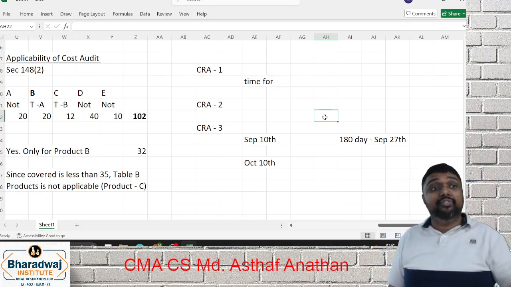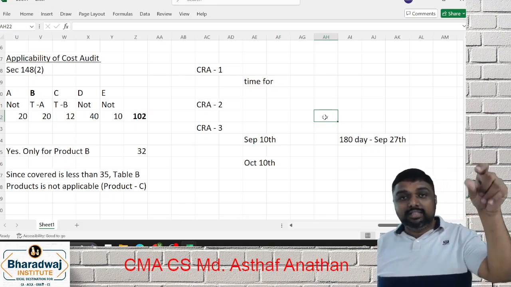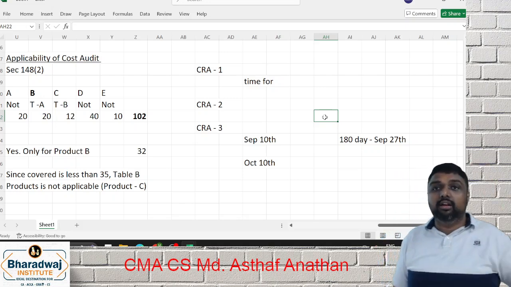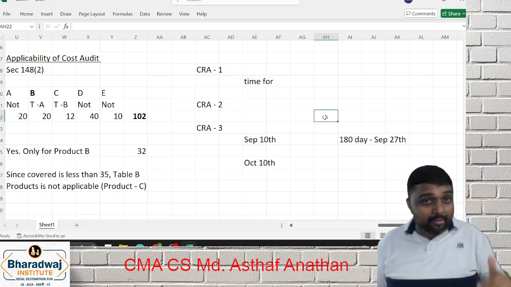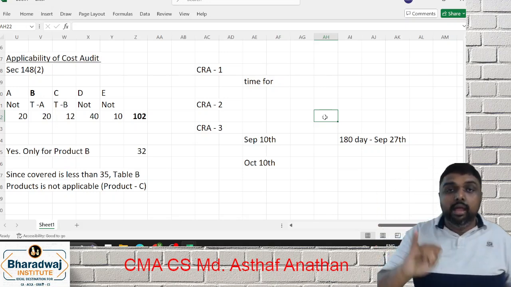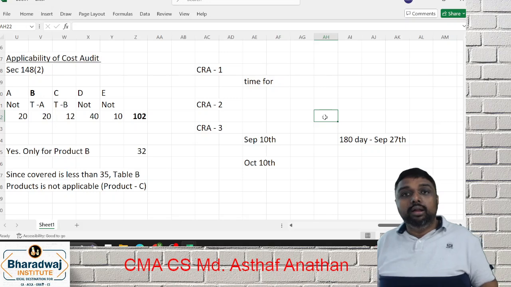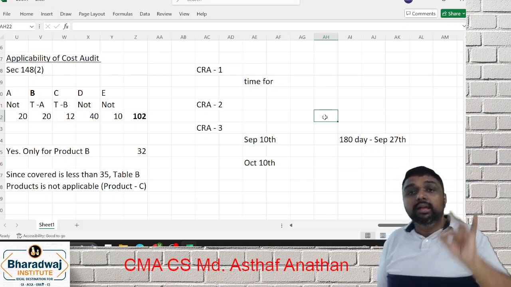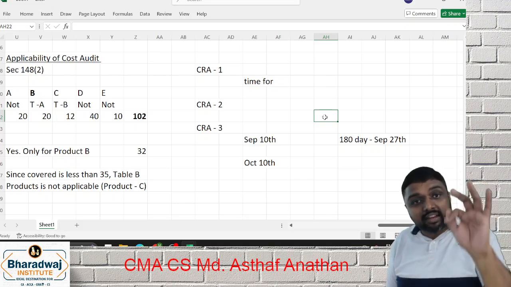What are the contents of CRA 3? First, whether it is qualified or not. What is the company? What is the financial year? Which is the product covered? Then it has some annexures: Part A, Part B, Part C, Part D. Part A has general information. Part B, details of the manufacturing product. Part C, details of the service product.